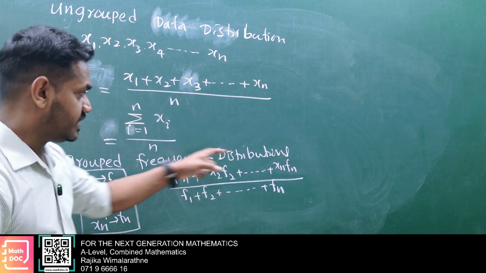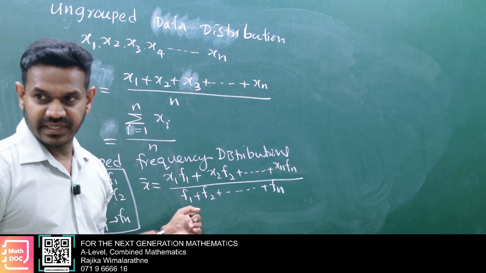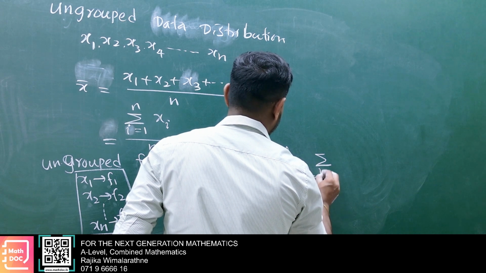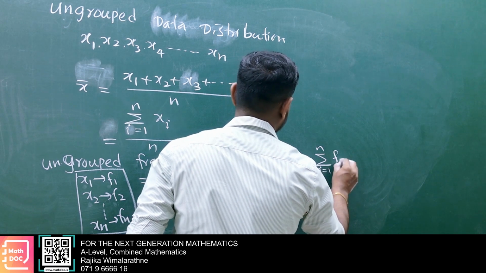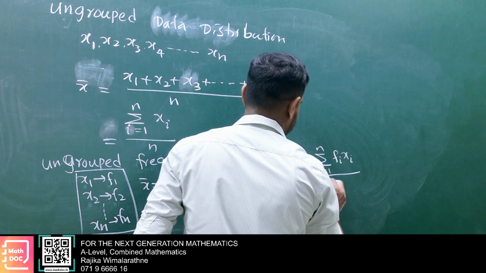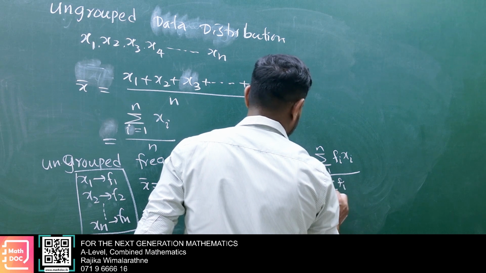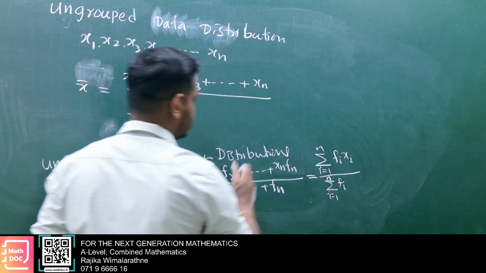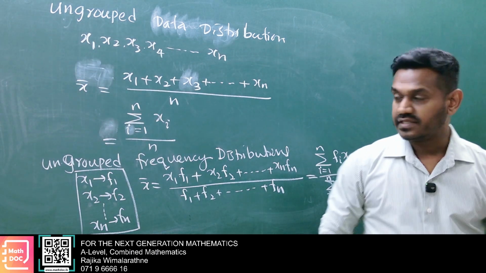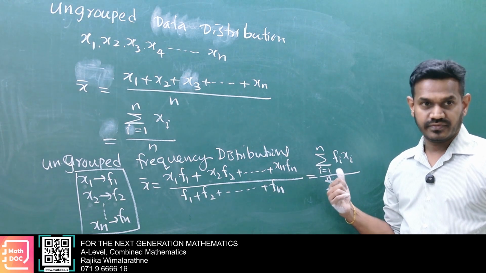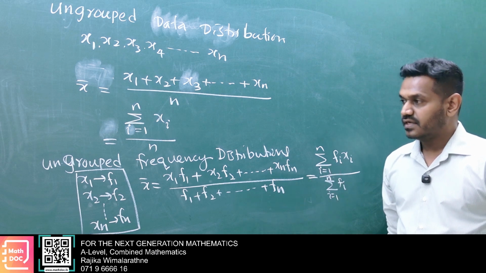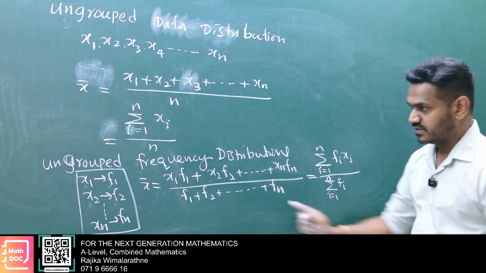In weighted mean also we do a similar thing. Now here, sigma i equals 1 to n of fi xi, divided by sigma fi, i equals 1 to n. This formula we use for the ungrouped data distribution mean, and this formula we use for frequency distributions. For ungrouped or grouped frequency distribution, we can apply this. Whatever it is, this is possible.